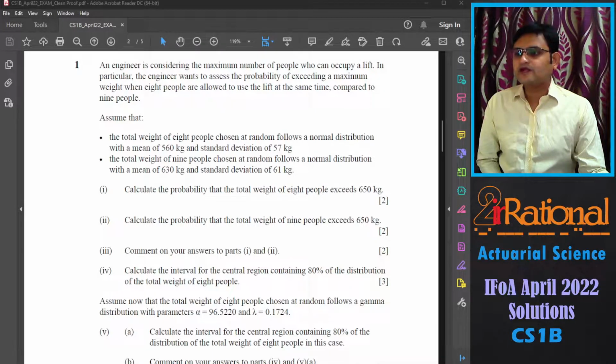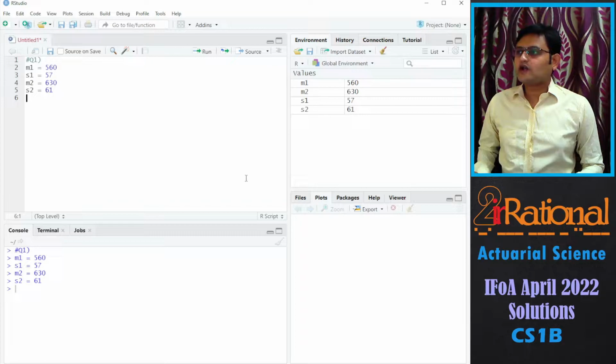Calculate the probability that the total weight of 8 people exceeds 650 kg, and for the second part, calculate the probability that the total weight of 9 people exceeds 650 kg, and for the third part, they are asking us to comment on your answers to part 1 and 2. At the beginning, all I have done is write all the given information.